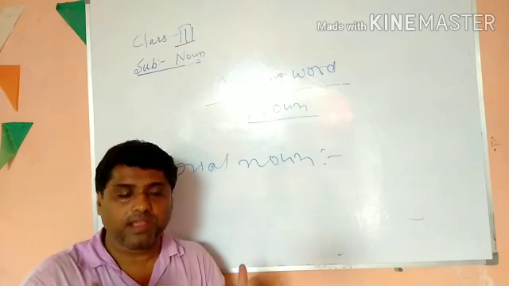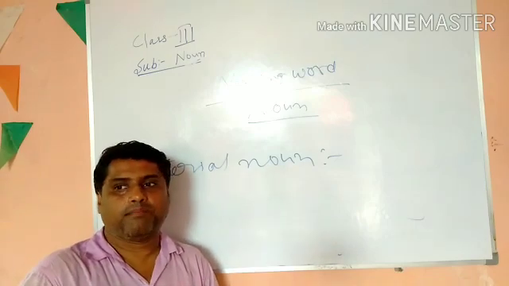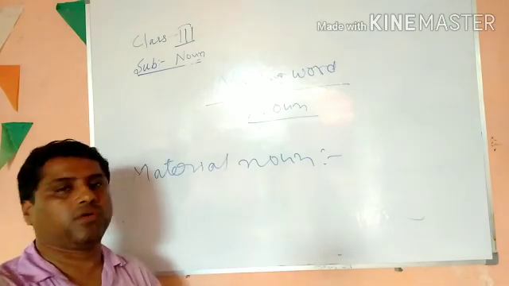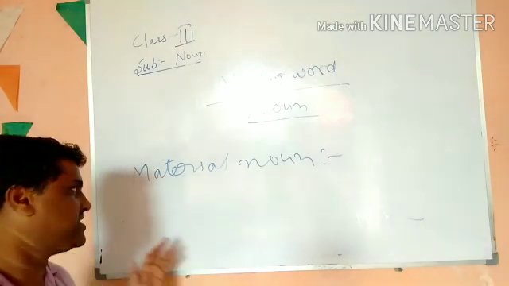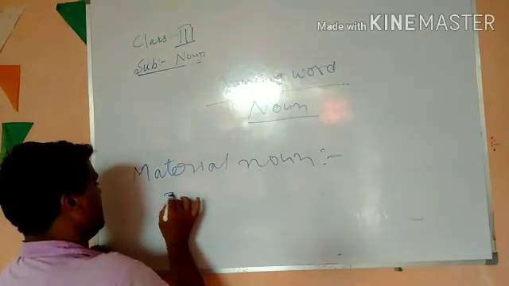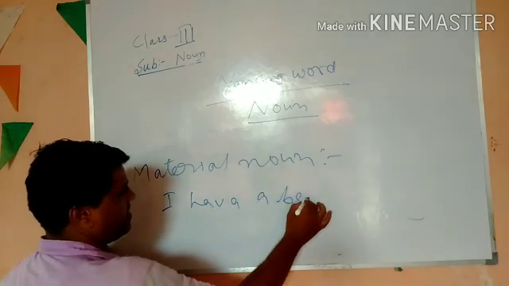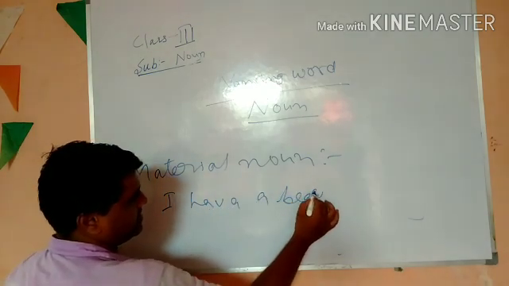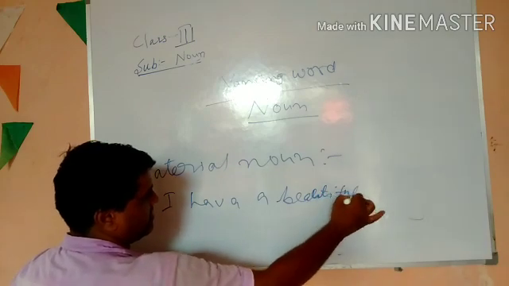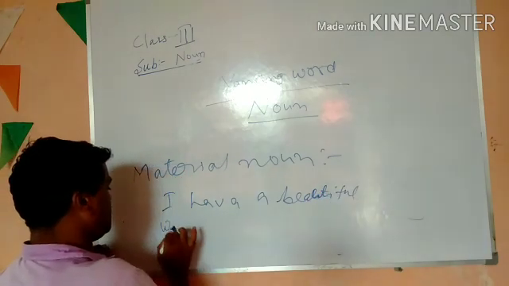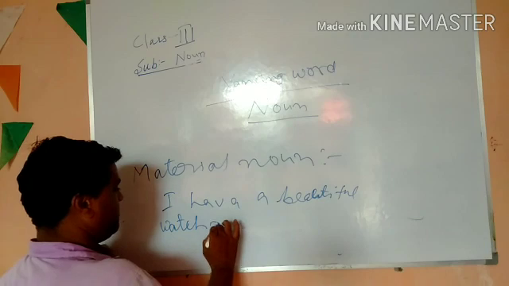The things which cannot be counted, but can be weighed, are known as material noun. For example, if I say, I have a beautiful watch made of gold.